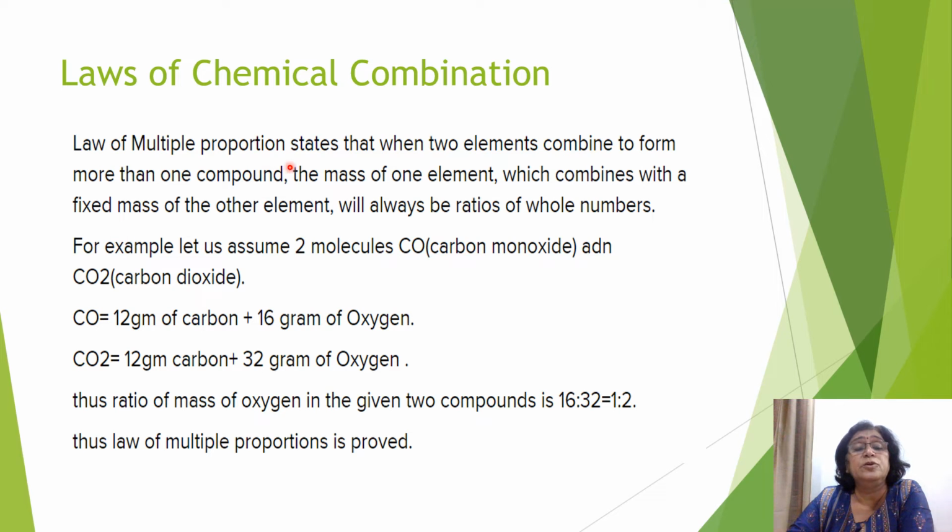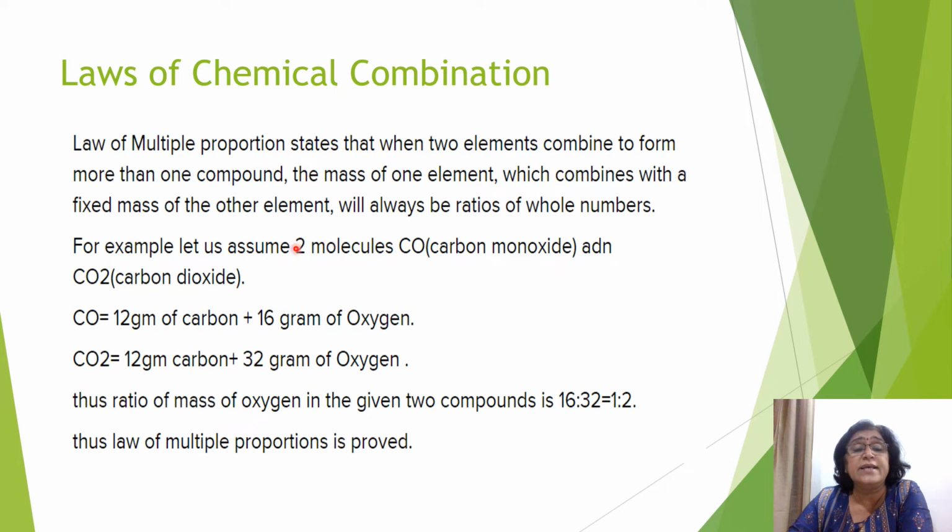So law of multiple proportion states that when two elements combine to form more than one compound, the mass of one element which combines with the fixed mass of other element will always be in ratios of whole numbers. So here you see the carbon is forming two oxides, carbon monoxide and carbon dioxide. Mass of carbon is 12 grams in both the cases and mass of oxygen is 16 grams in the first case and in carbon dioxide it is 32 grams. So the ratio of oxygen in these two compounds will be 16 is to 32, that is 1 is to 2. So law of multiple proportion is proved.